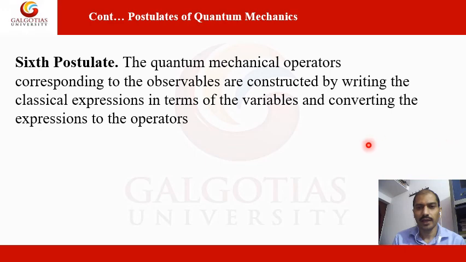We saw the experiment associated with Heisenberg, called the Heisenberg uncertainty principle. In the Heisenberg uncertainty principle, a particle's position and momentum cannot be determined simultaneously.